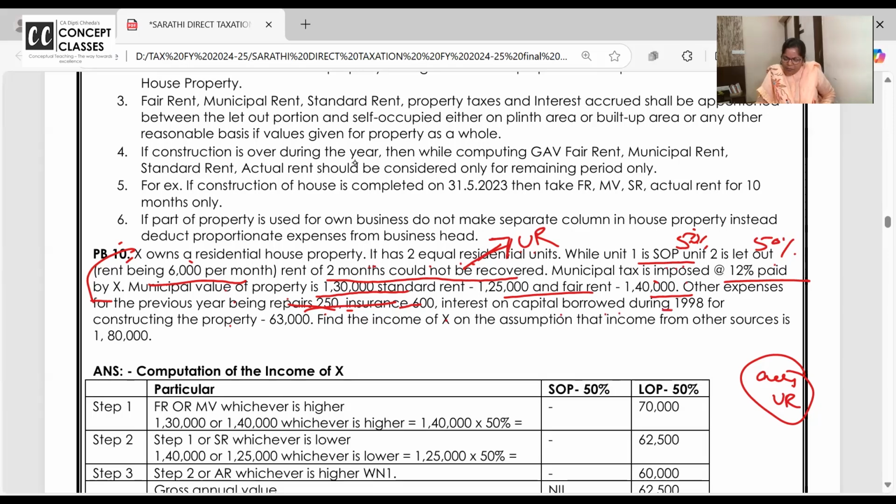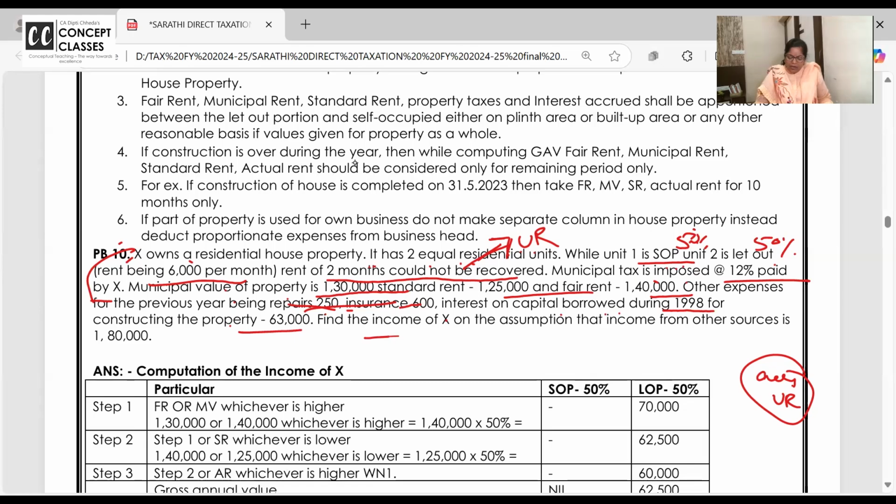Interest on capital is borrowed in 1998 for construction. If the loan is taken before 1999 or if the loan is taken for repairs, interest allowed is 30,000 and not 2 lakh in self-occupied property. These are the dialogues I may be saying 20 times, क्योंकि बार बार सुनने से ही लर्न होगा.